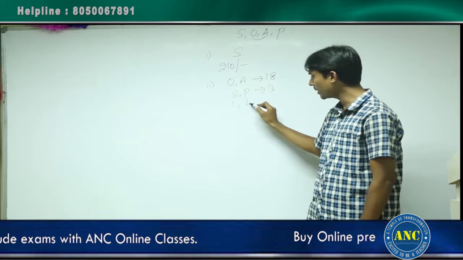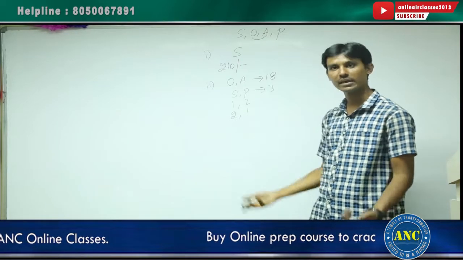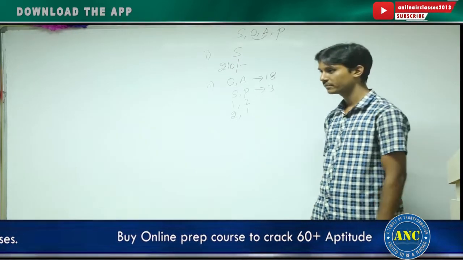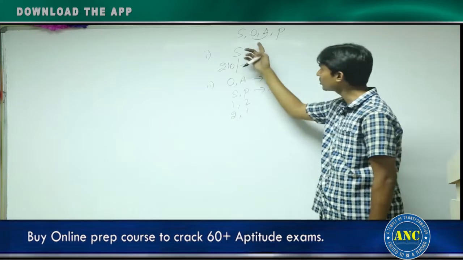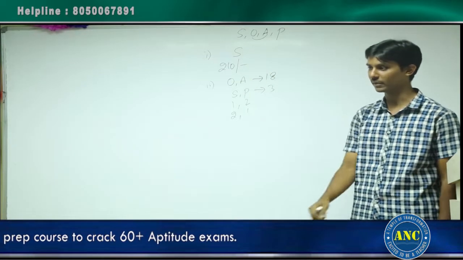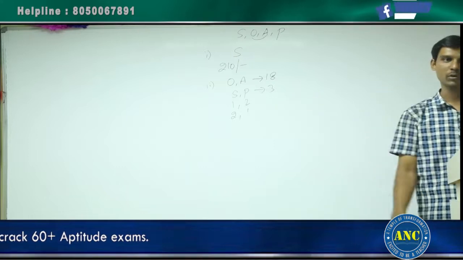If you still assume it as 3, S and P is 3. Right? S can be 1, P can be 2. S can be 2, P can be 1. Anything can be a possibility. But everything should be purchased. Right? So anyway it is not a possibility.